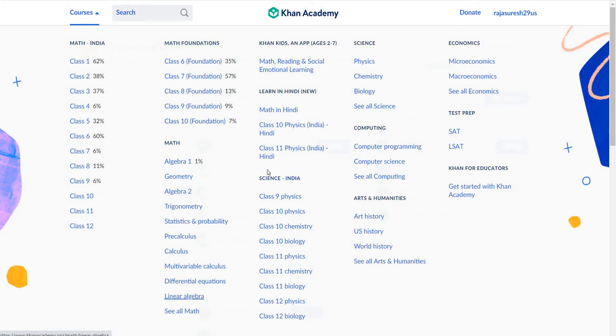Apart from maths, they have science also. The science subjects start from class 9: physics, chemistry, biology for 9th, 10th, 11th and 12th. You can utilize these links also. This is absolutely free, anyone can use it and learn from there. It's a very nice one. Instead of reading the book, you can note it here. You can go through these videos any number of times and do some exercises.